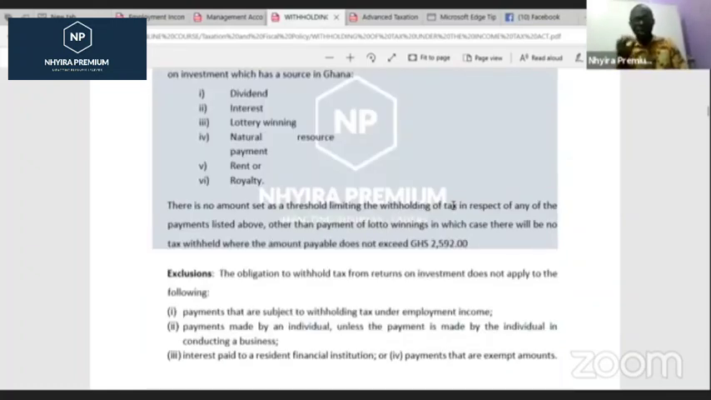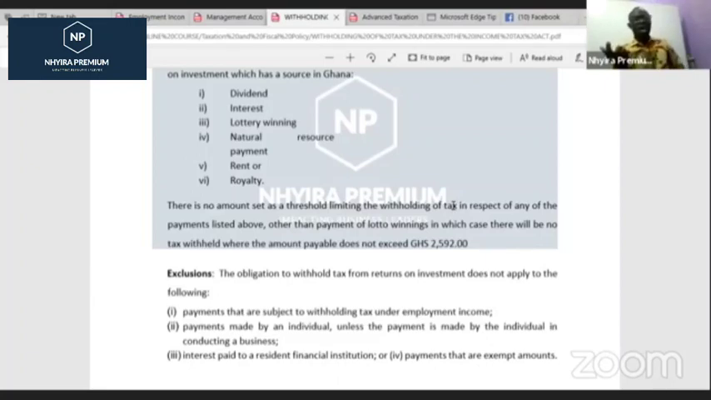Now, there is no amount set as a threshold limiting the withholding tax in respect of any of the above listed, other than payment of lotto winnings, in which case there will be no tax withheld where the amount payable does not exceed 2,592. So for lottery winnings, if the amount is less than 2,592, there will not be any withholding tax, but on the other ones, there will be withholding tax. But there is also an exclusion from these kinds of returns.